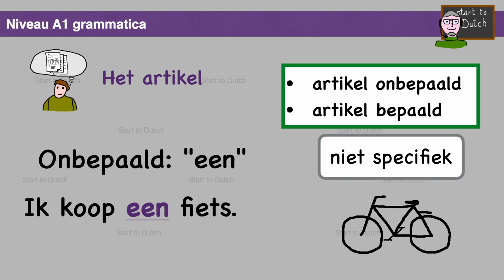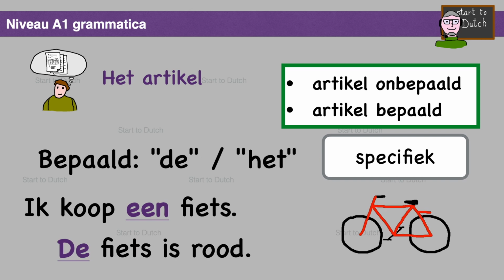Ik koop een fiets. I buy a bicycle. Indefinite. In the sentence, I'm not giving any specific information about the bicycle I am buying. The listener does not yet know which specific bicycle I have bought. Ik koop een fiets. De fiets is rood. The bicycle is red. Definite article. In this sentence, we already have more information about the bike I have bought. It is red. De fiets is rood.